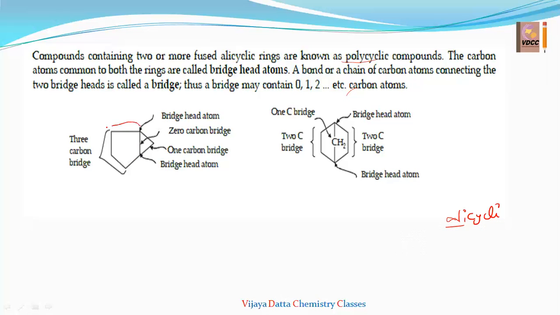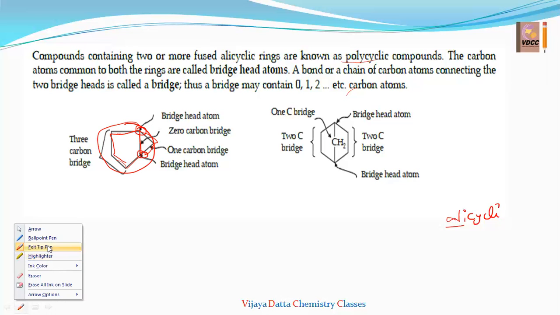Suppose this is the compound I am taking. In this compound, it is a 5-membered ring. Are you able to see the 5-membered ring? This is the 5-membered ring and this is the 3-membered ring. By combining, these two carbons are there. These two carbons are acting accordingly. One minute, I'll change the color, then you'll understand the difference.